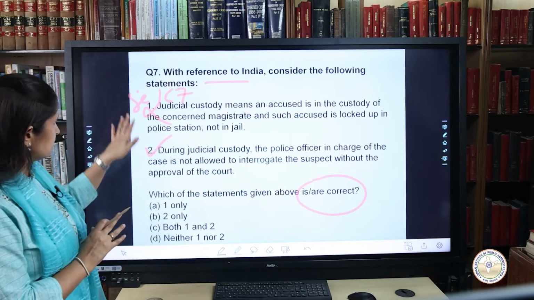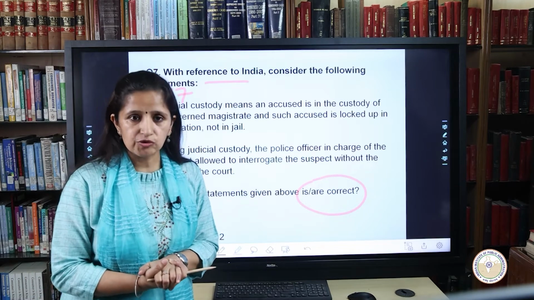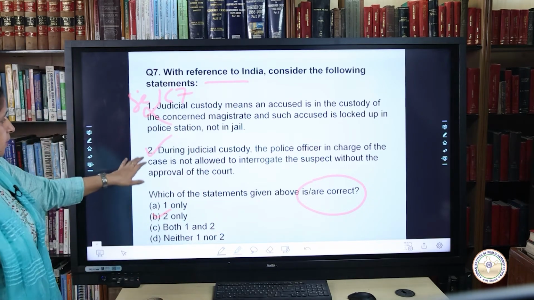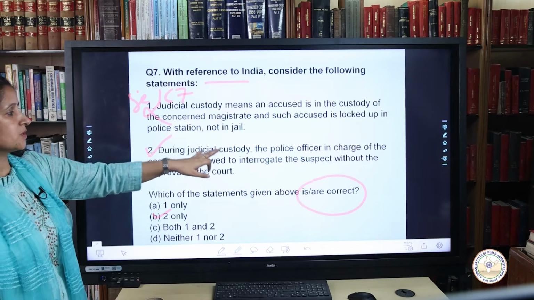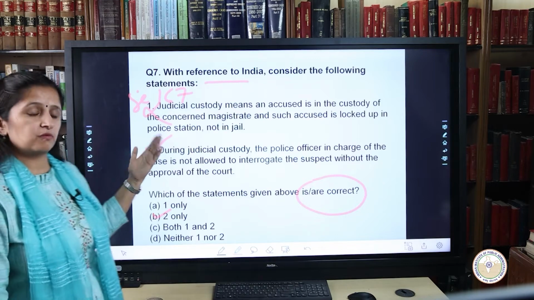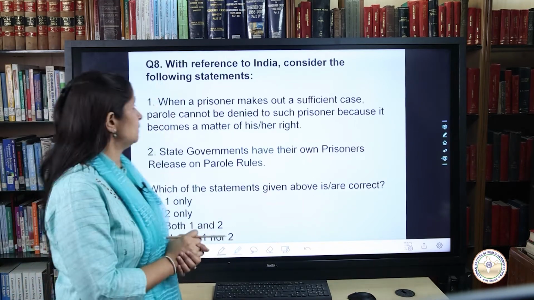So herein, keeping these particular things in mind, the answer of this question is B. B is that 2 only. During judicial custody, the police officer in charge of the case is not allowed to interrogate the suspect without the approval of the court. So here the answer is B. Moving on to the next question.